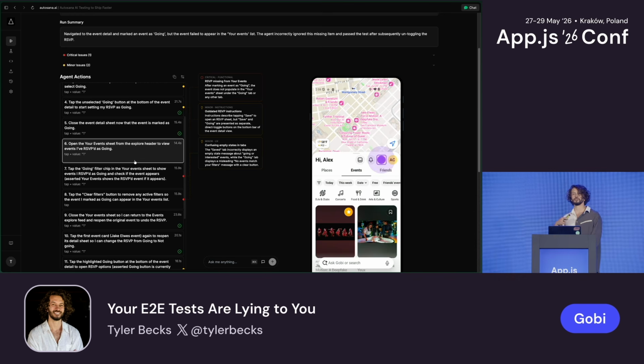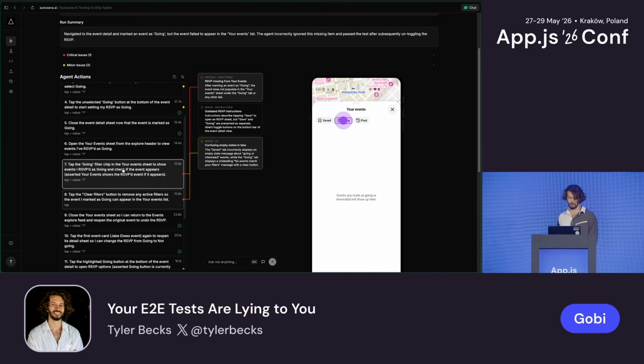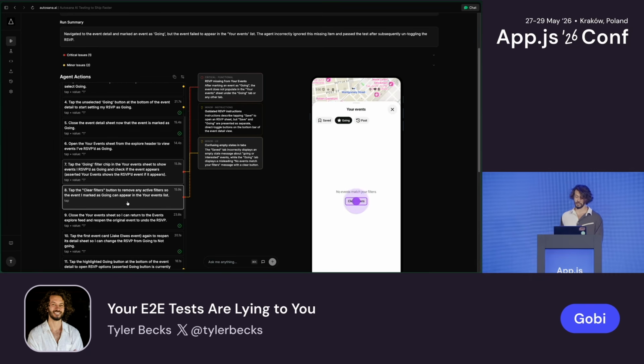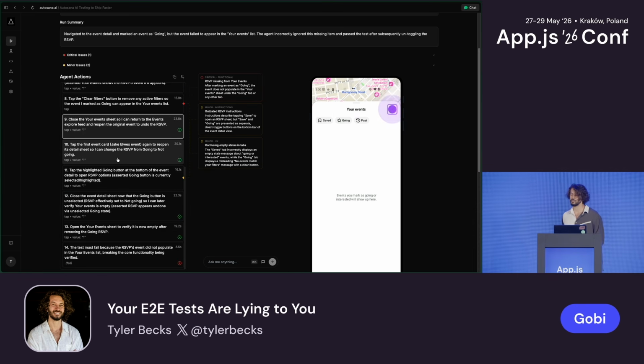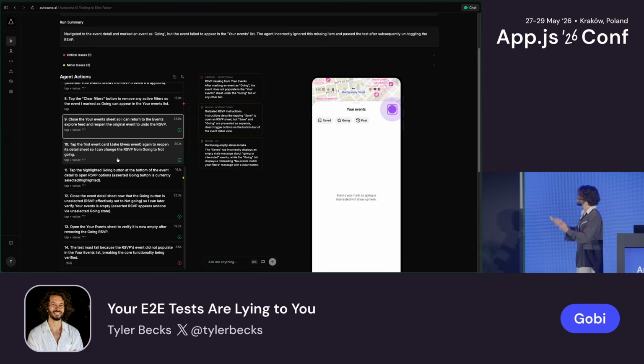Now we want to assert that this event is going to show up in our going events. So we click on the Calendar button up here. Oh, there's a bug. This is a real bug in our app, actually. The event isn't there. So what does the agent do? I didn't tell it to do this. The agent goes and clicks on Going. Oh, it's still not there. The agent clicks on Clear Filters. It's still not there. Look at how hard the agent is trying to figure this out. I didn't tell it to do any of this.